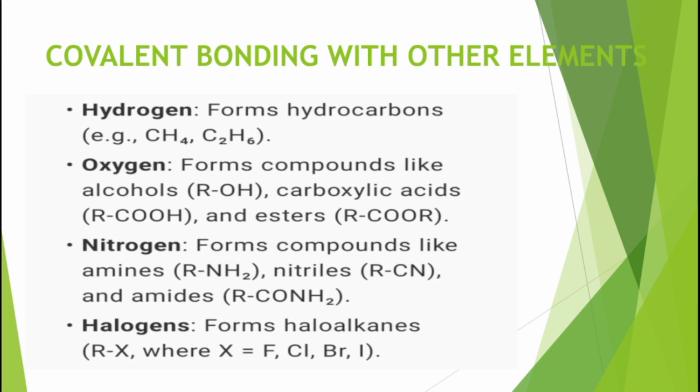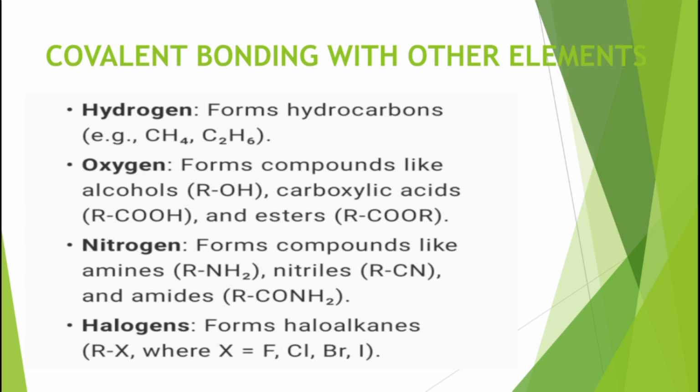Then halogens. Now, what are halogens? Halogens are the group where only four elements are there. In this type of group, when we write the configuration of these elements, the last number that we find is seven, meaning they are one electron short of achieving the octet, like an inert gas. In this group, we find fluorine, chlorine, bromine, and iodine.